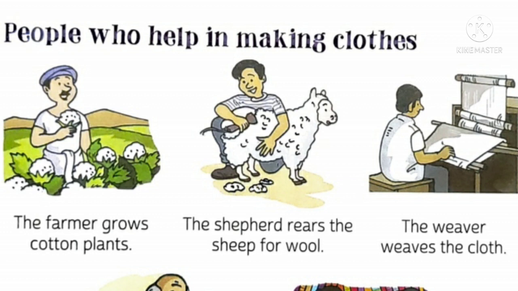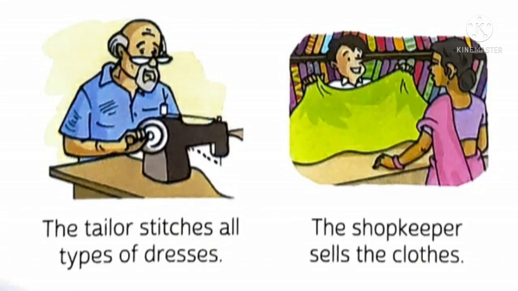And the weaver weaves the clothes. From the thread, the weaver weaves the cloth and gets it ready. From that, different things are stitched and made. Who stitches? The tailor stitches all types of dresses. We get plain cloth when it is woven. After that, a tailor cuts it into your size, and then he stitches the clothes for you.